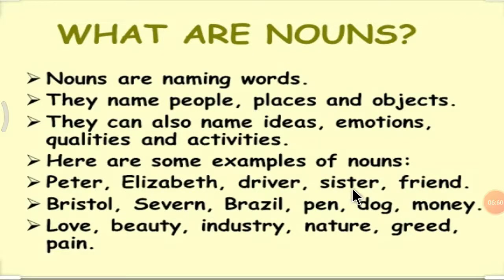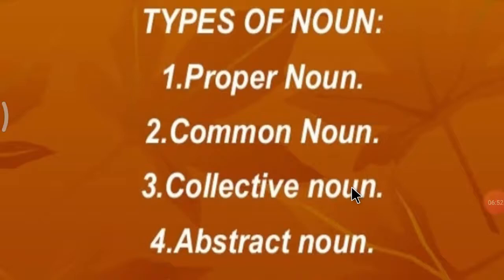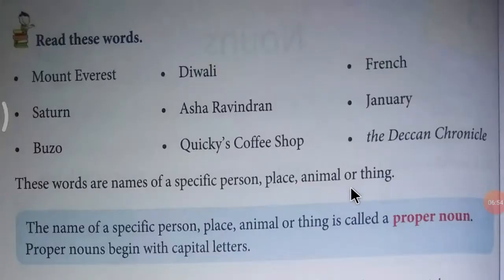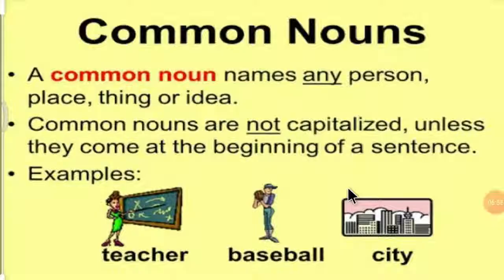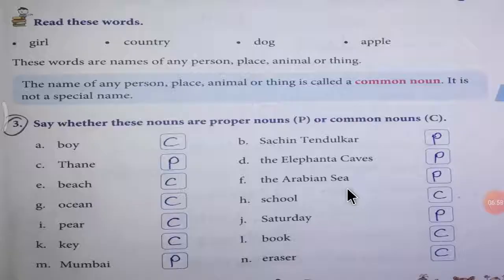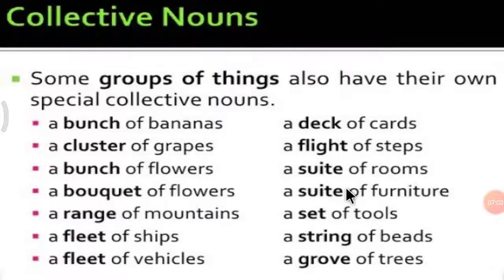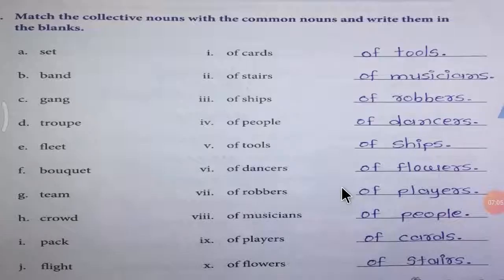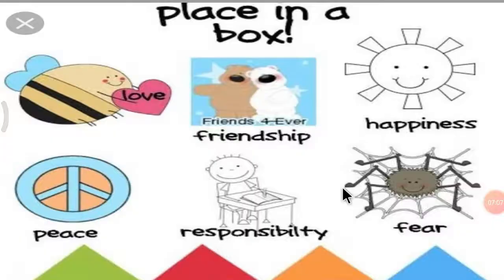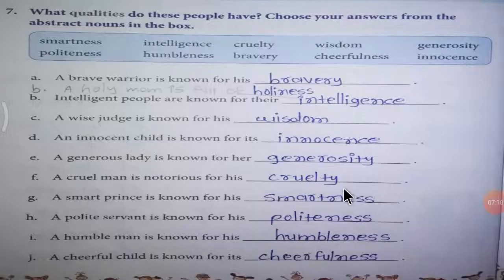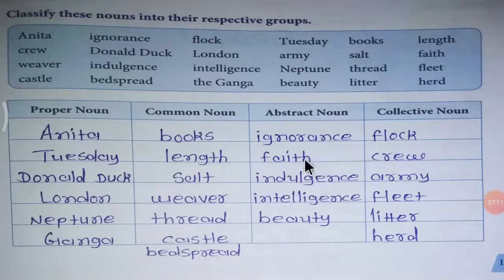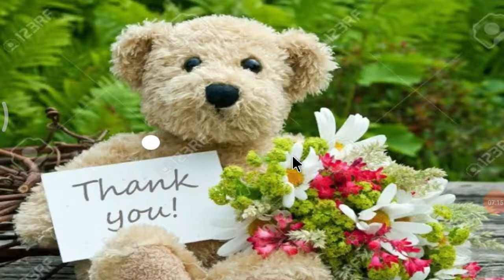Then we understood the types of nouns, proper noun and common noun with the textual exercises, then collective nouns. At last, we learned abstract nouns, solved exercises of the textbook, and lastly we classified the nouns into their groups. So my dear students, I hope you understood this chapter and enjoyed today's session.